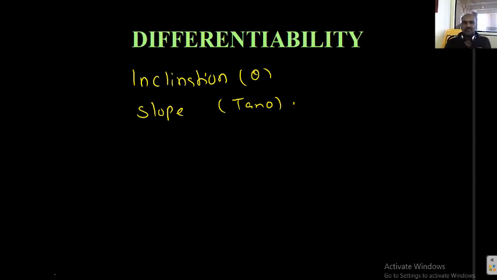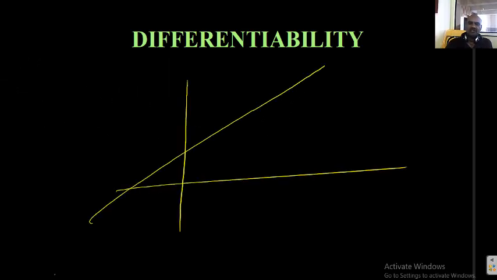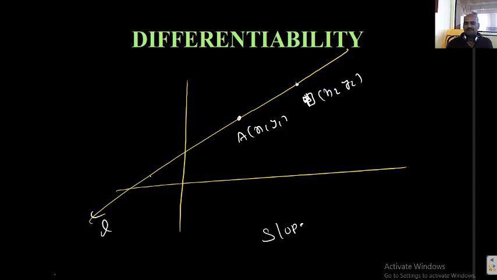Okay. Now concept is how to find the slope of a line. A line is given, you want to find slope. What should you know? You should know its inclination. Without knowing inclination also you can find its slope. Take any 2 points on that line. Say the point is x1 y1. This point is taken as x2 y2. I clearly explained how to find the slope of the line L. Slope of L, in bracket m, equal to y2 minus y1 by x2 minus x1.